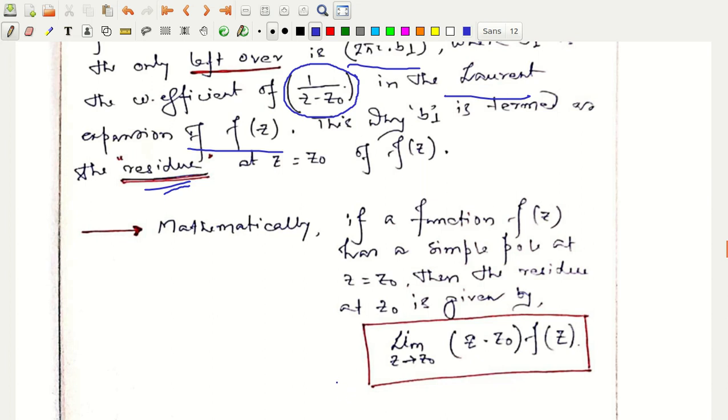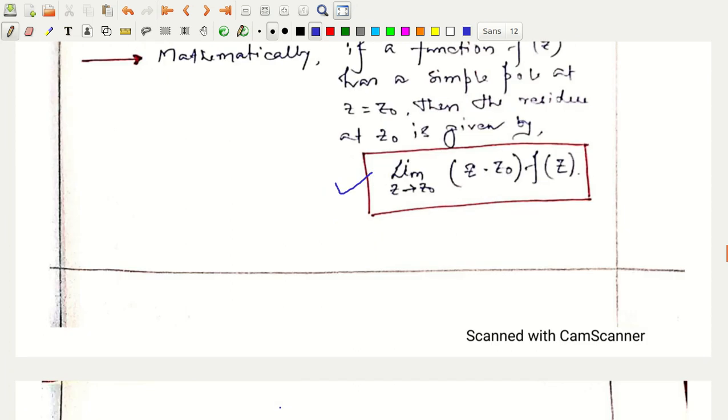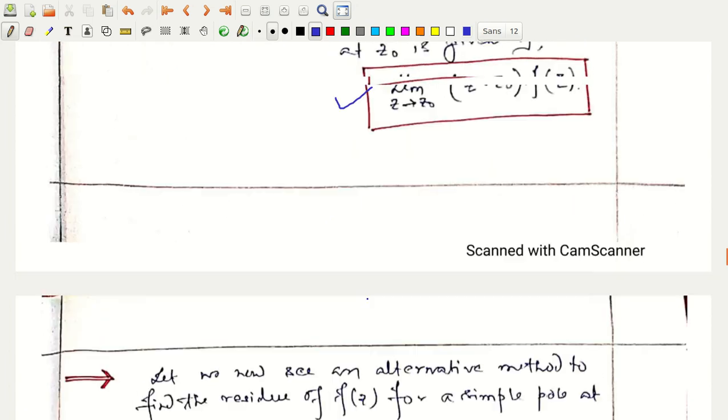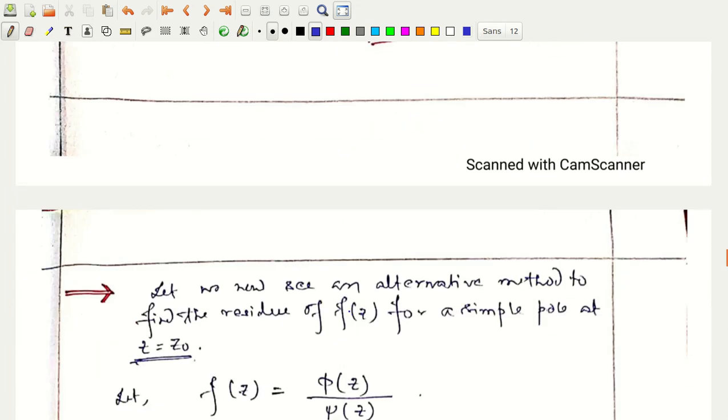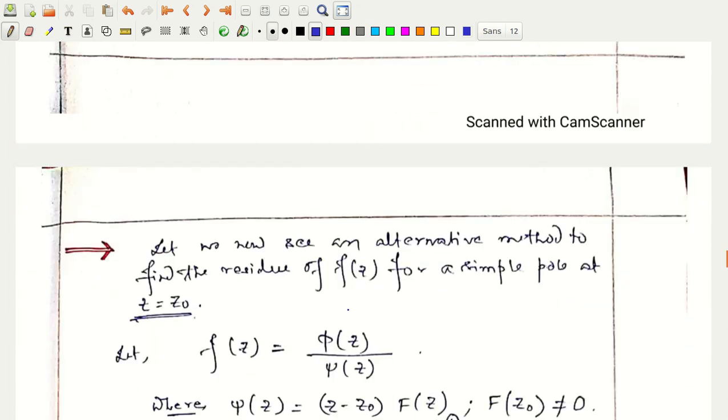Mathematically, we describe the residue of f of z for a simple pole at z equal to z0 by this quantity, limit z tending to z0, z minus z0 into f of z. Okay, there is an alternative method to express or to find the residue of f of z for a simple pole, that is pole of order 1 at z equal to z0.